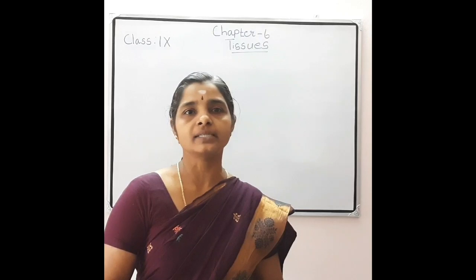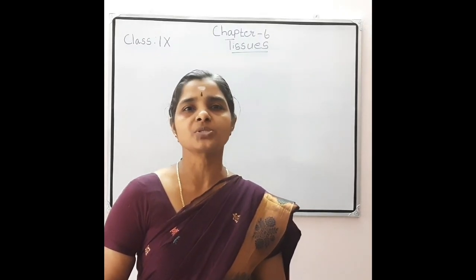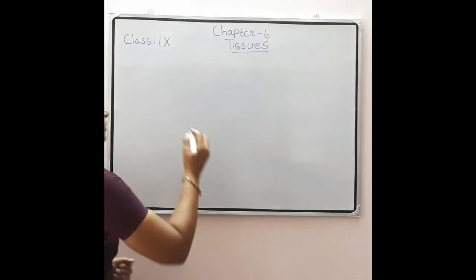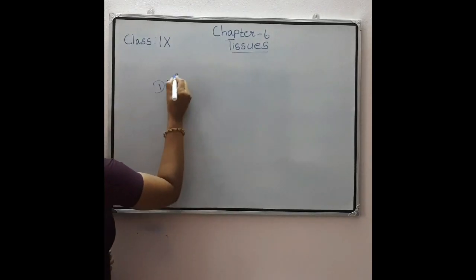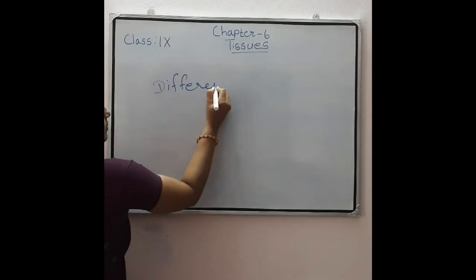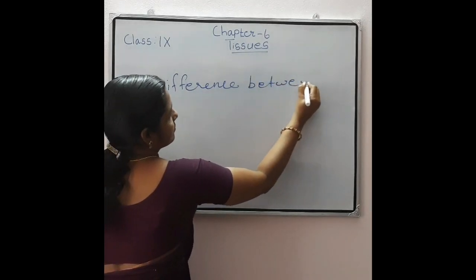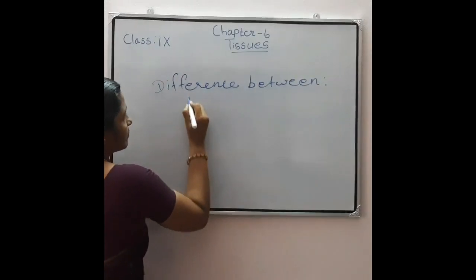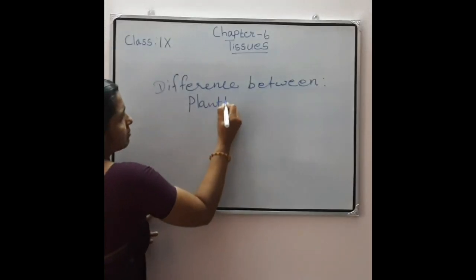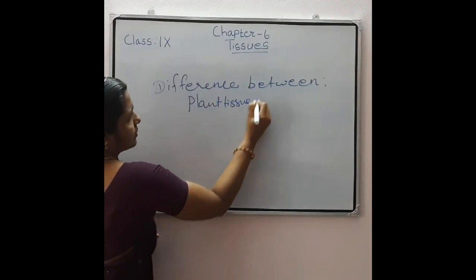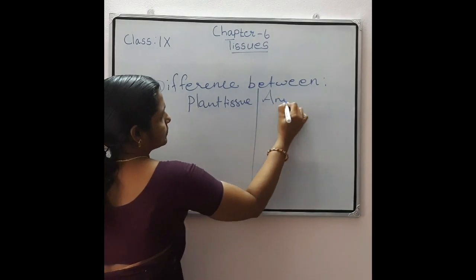Now you can see the difference between plant tissue and animal tissue.